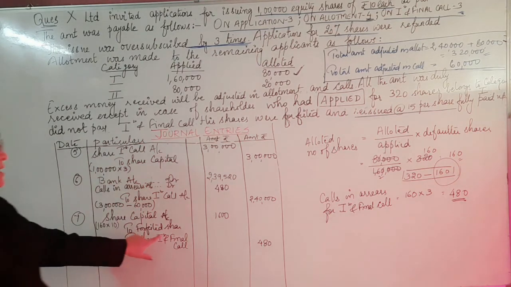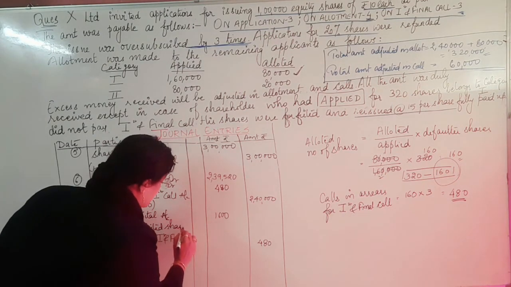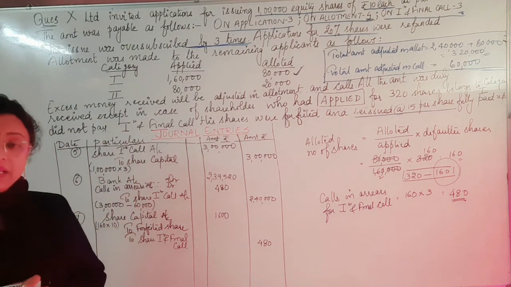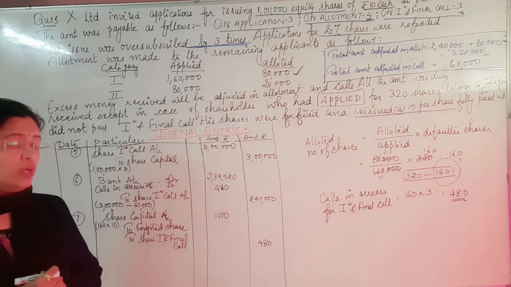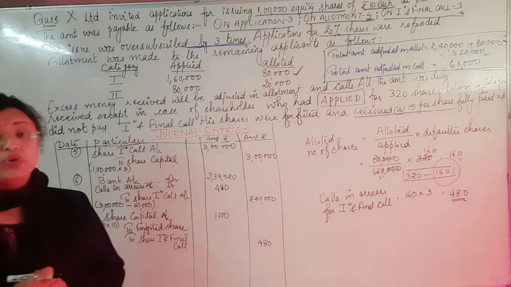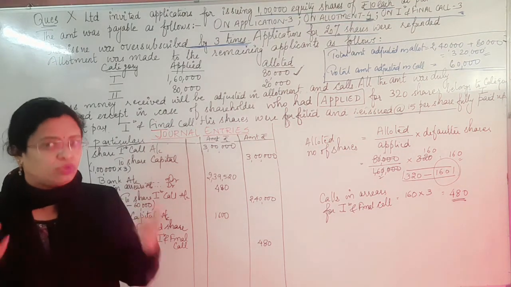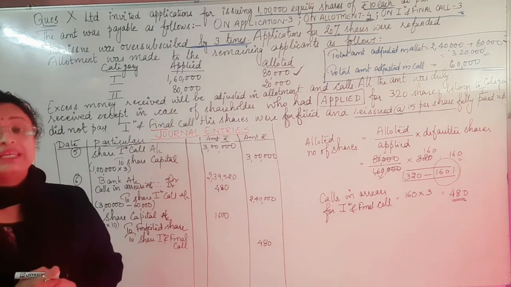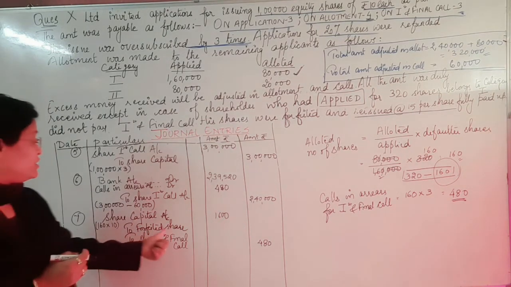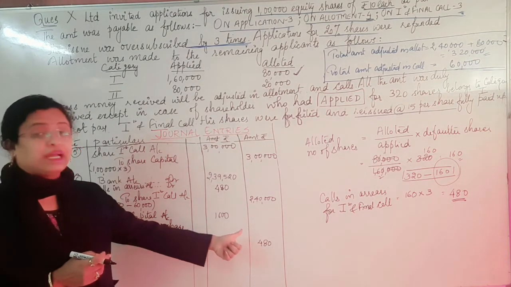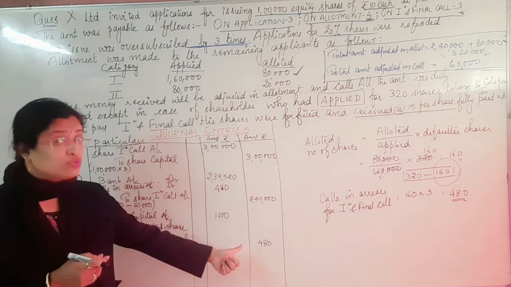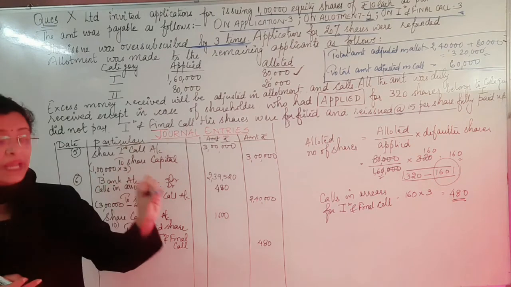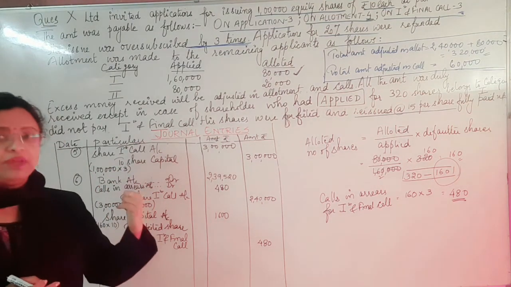Now the next is the amount to be written in front of the forfeited shares. Forfeited shares basically means the amount which is already received by the company from the shareholder, which will be retained by the company and won't be refunded to them, whether the shareholder pays the complete amount or not. So it's a gain for the company. That's the reason forfeited shares has been credited, and the amount the company has already received from the shareholder is the amount for the installments of application and allotment, as the shareholder is not paying the calls.